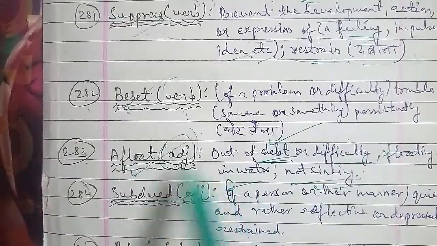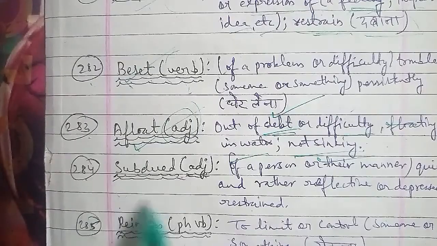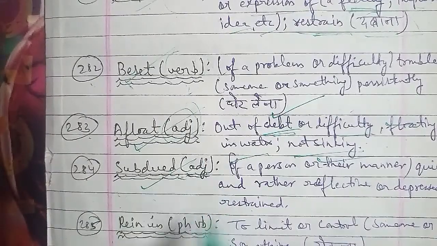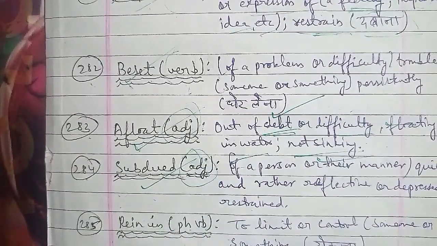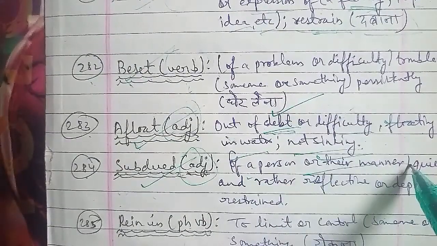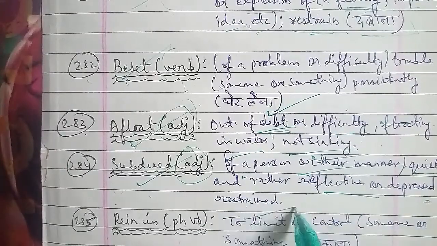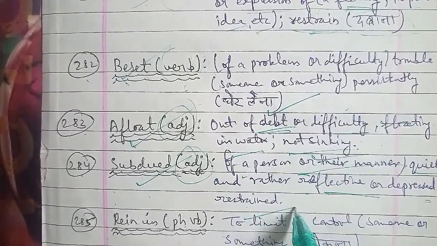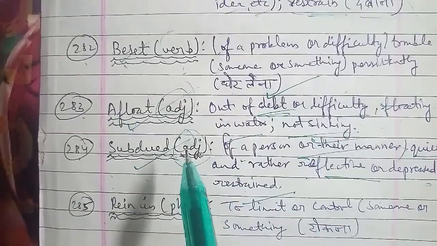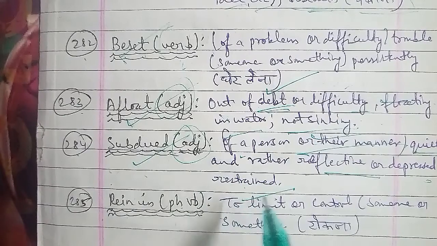Subdued is a word that is used as an adjective here, and the meaning of subdued is of a person or a thing, manner, quiet and rather reflective and depressed, restrained. We can say that of a person or a manner that is quiet, rather reflective or depressed, restrained hona, that you can use the word subdued there. Next word we have is your 285th word, and the word is rein in.